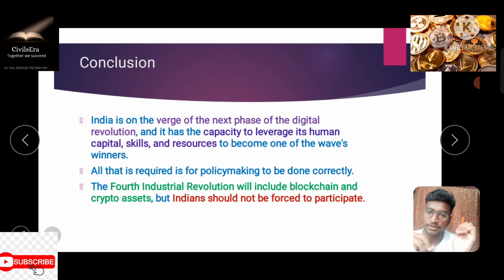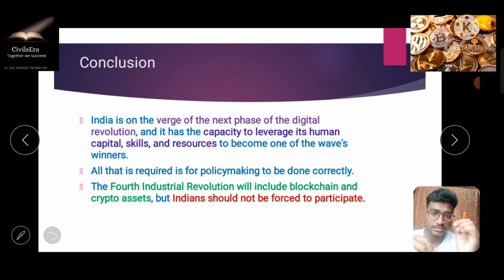And you can also say that the fourth industrial revolution, which completely depends upon digitization, blockchain and crypto assets, is something India should not be left behind in, and India should take effective steps accordingly. So these are the ways you can answer this kind of question.